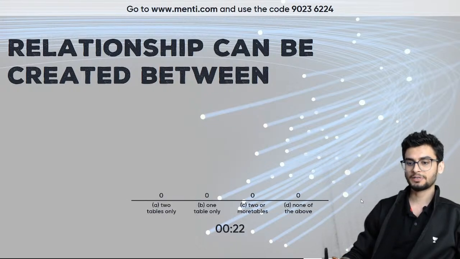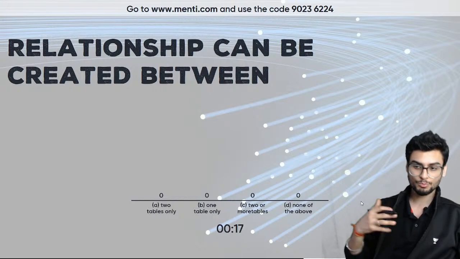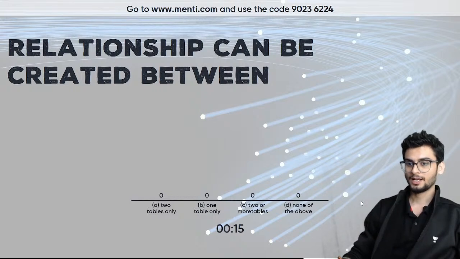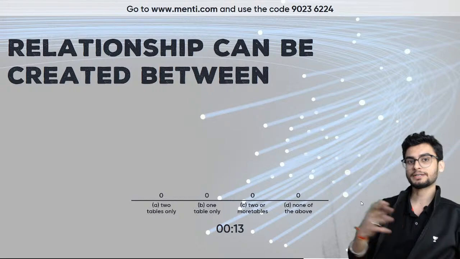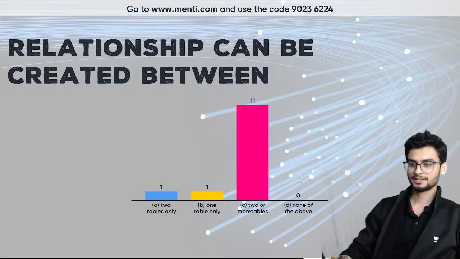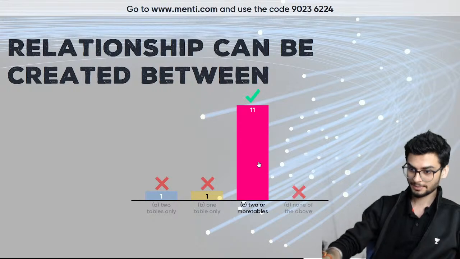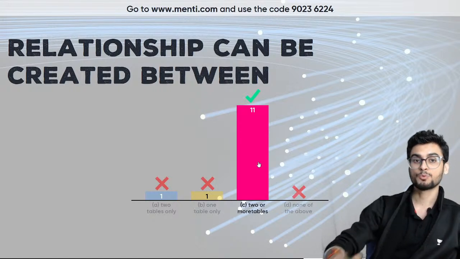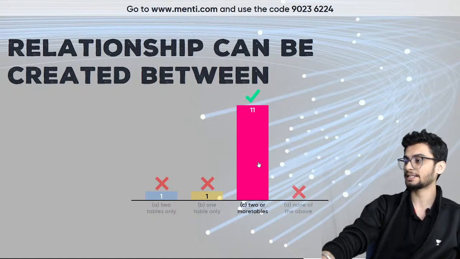Relationship can be created between two tables only, one table only, two or more tables, or none of the above. जब हम relationships create करते हैं between the tables, what is the number of tables which we can use? Okay, two or more tables, C is the right answer. आप more than two tables के बीच में relationships create कर सकते हो.